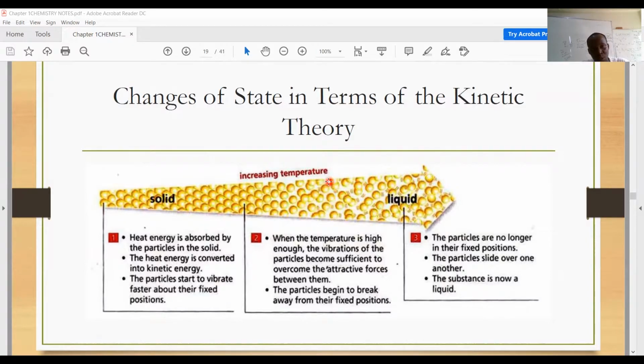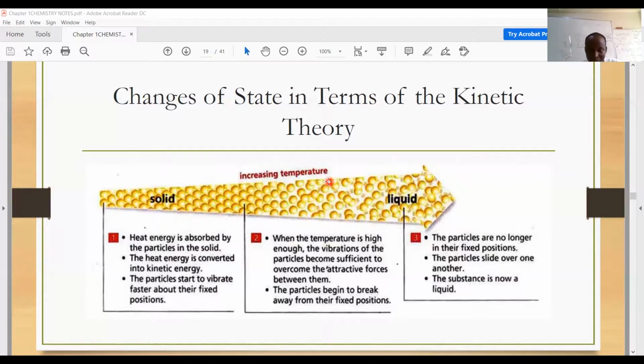Today, I want us to look at how we can explain the change of state using the kinetic theory. Now, you cannot talk about the kinetic theory without mentioning particles, without looking at temperature, and also looking at attractive forces.